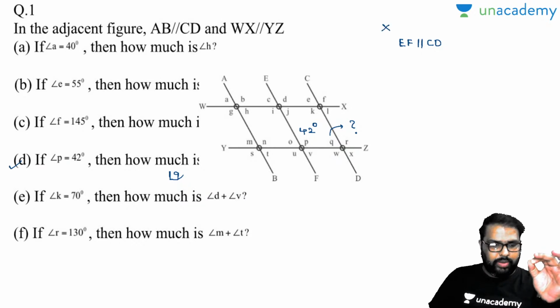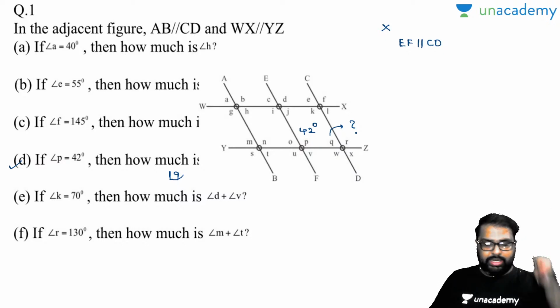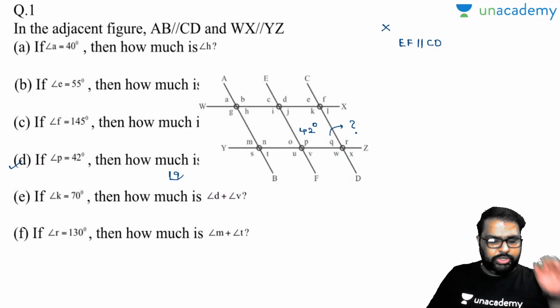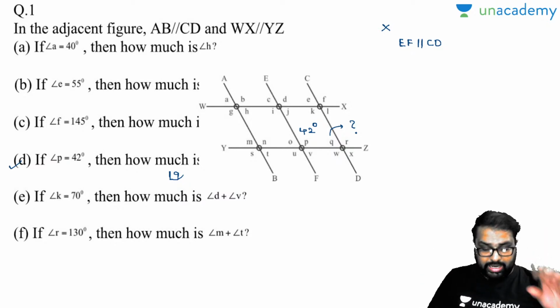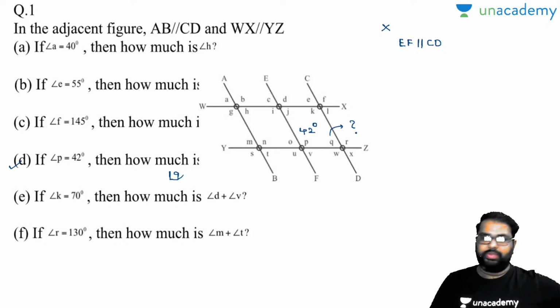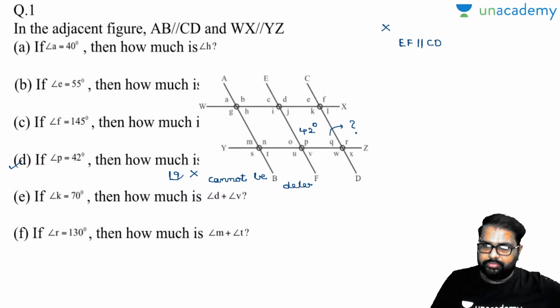So all these properties will work only when two lines are parallel and they are intersected by a transversal. EF and CD are not parallel lines. It is not given in the question. You must not assume that on your own. Am I clear up to now? Very good. So automatically you cannot find angle Q. Angle Q cannot be determined. How many of you got this logic?